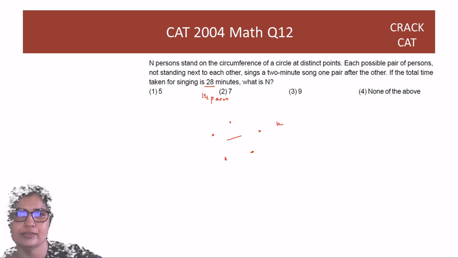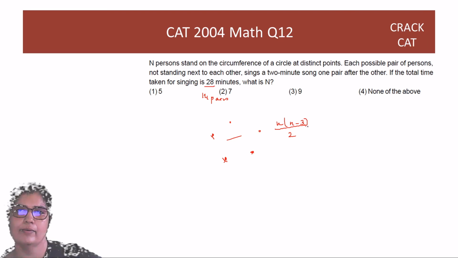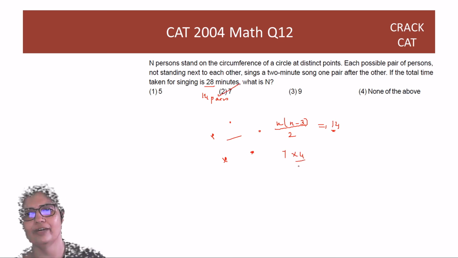Each person will not sing with himself or herself. So 1 point gone. Will not sing with the neighbors. So 3 points it can't sing with. It will sing with the remaining n minus 3. And we are always going to double count. We're going to count with this person also, with this person also. So you have to divide by 2. These many diagonals, right? And we know कि यहाँ पे 14 diagonals बने because 28 minutes they kept singing. So just substitute these options. 5 will not work. 7 तो यहाँ पे भी है. So answer has to be second option. If you check 7 into 4 divided by 2, you get your 14.